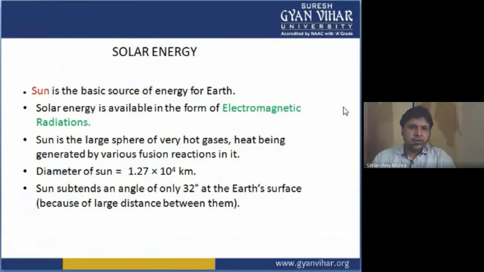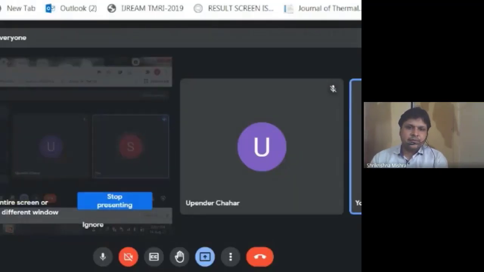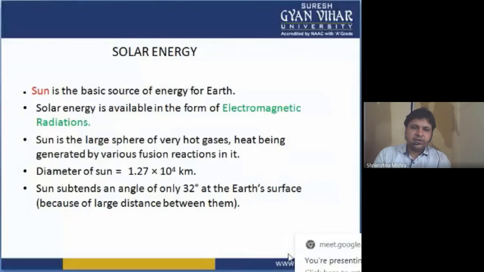The Sun is basically a large sphere of hot gases, with heat generated by various fusion reactions in it. This we have understood through the previous slides. This is just a repetition for revision.